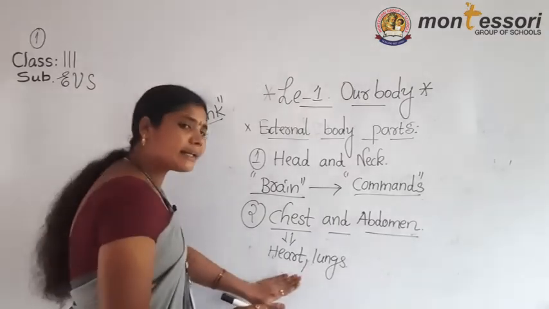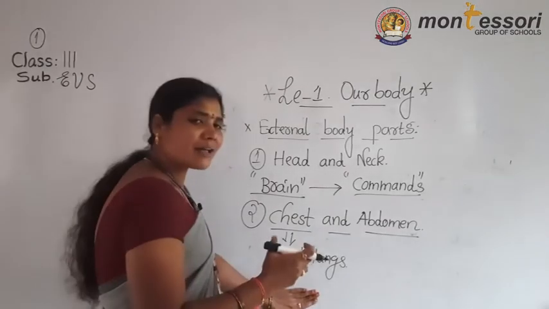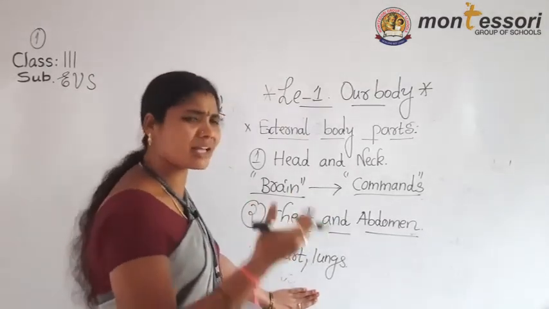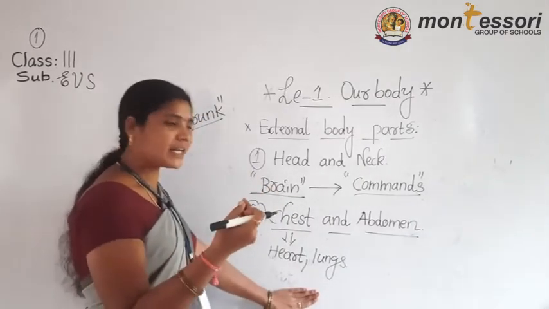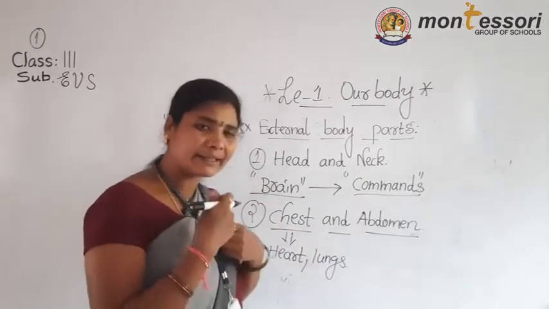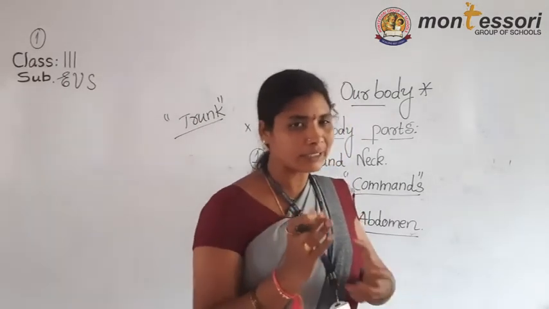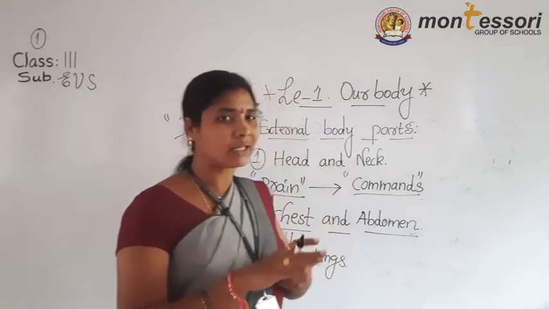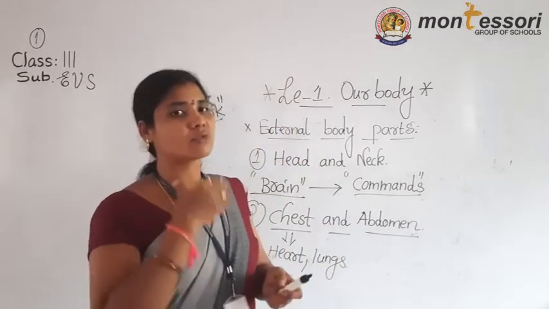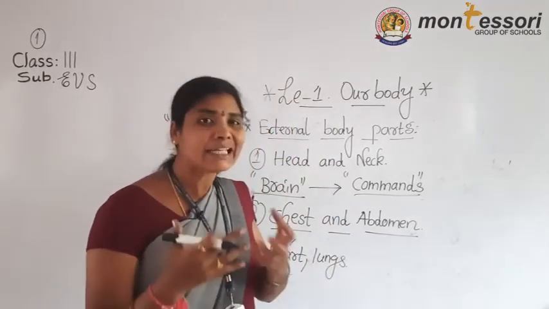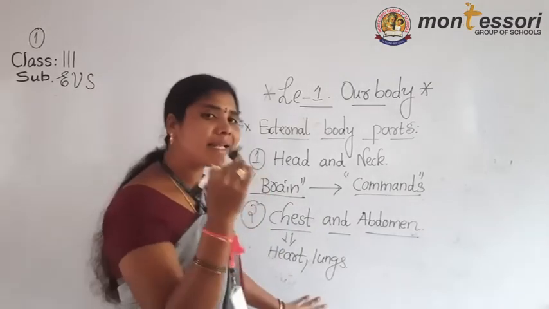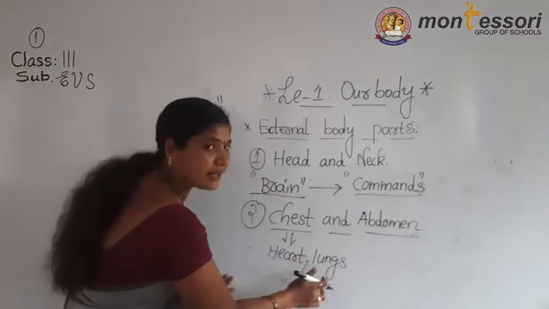These are very sensitive, very delicate parts. For example, if anybody hits or kicks you, then automatically they can be damaged, because those are very sensitive parts. They need protection. So, who is giving protection to the heart and lungs?